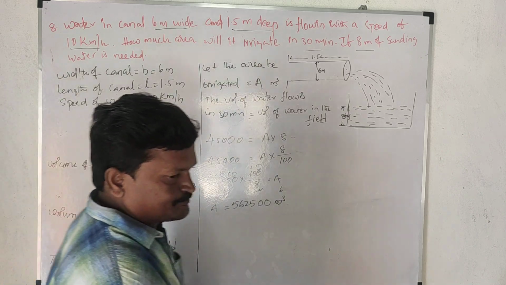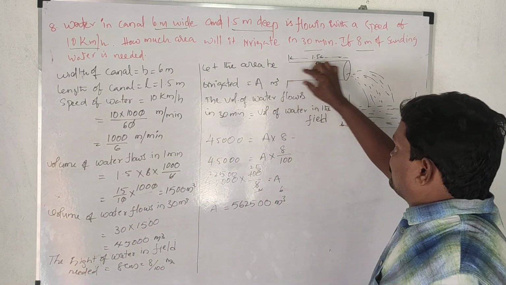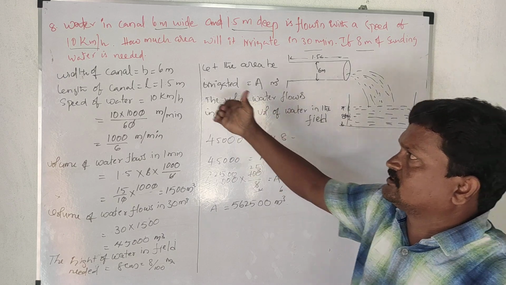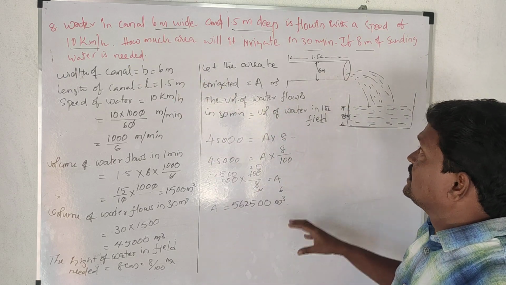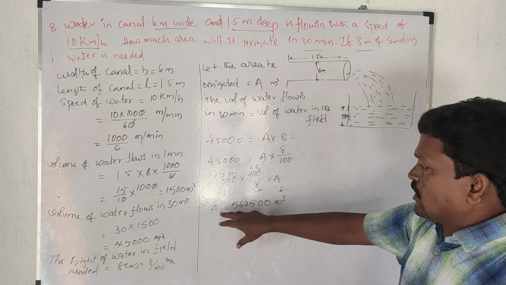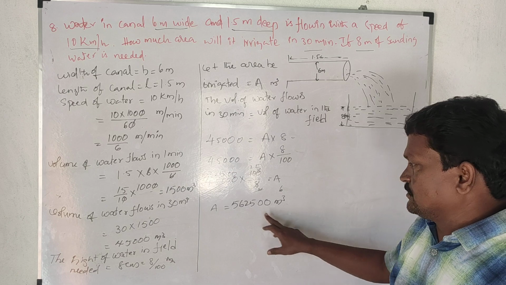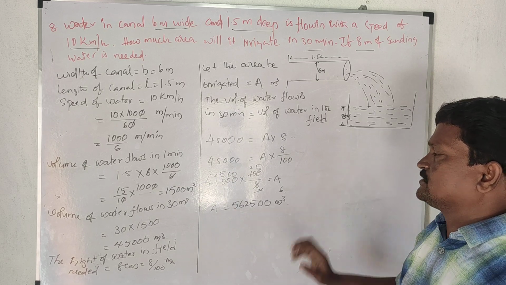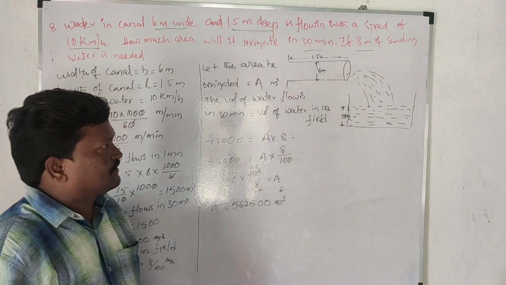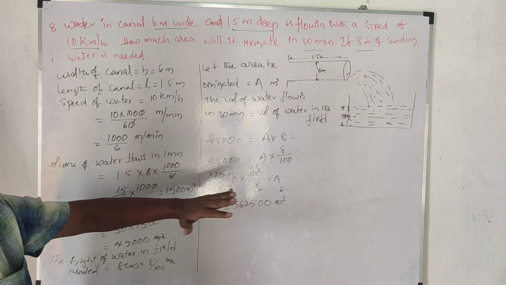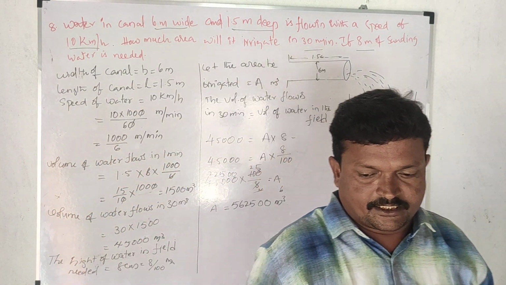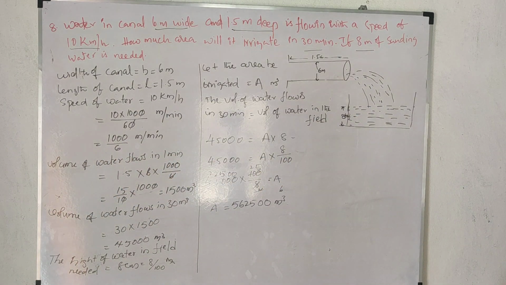So from this canal, if water is flowing with the speed of 10 kilometers per hour, in 30 minutes it will irrigate 562500 meter cubes area. Okay, I hope that you understand properly. Then it will be easy. Okay, next we will see the 8th question.